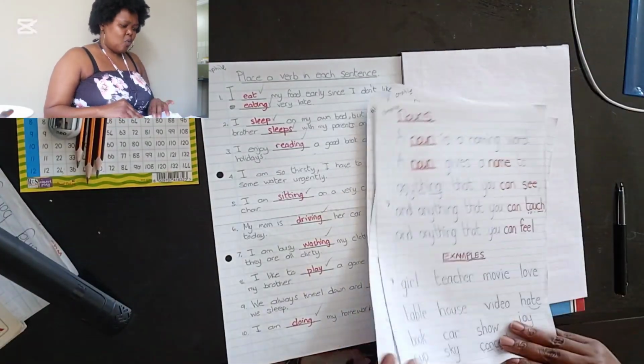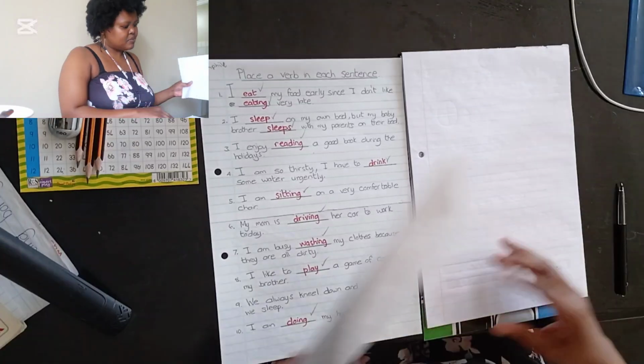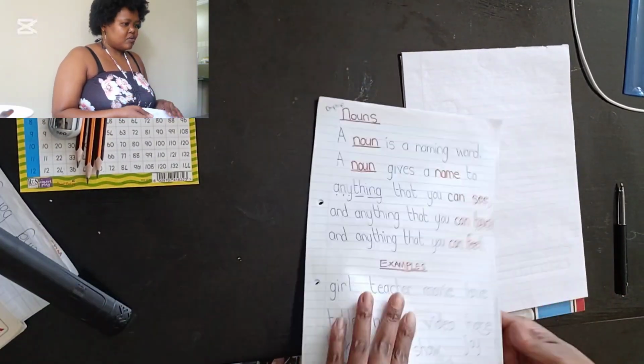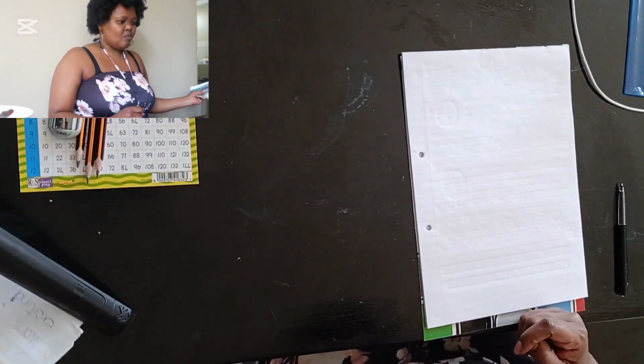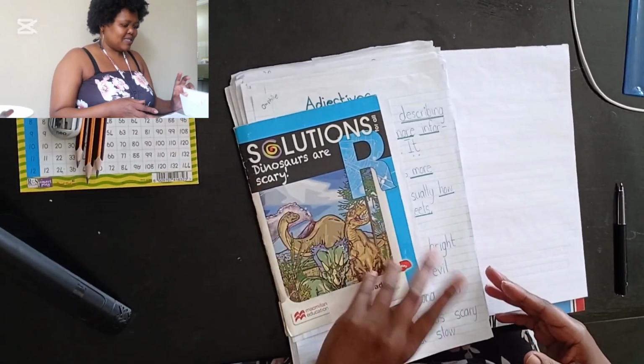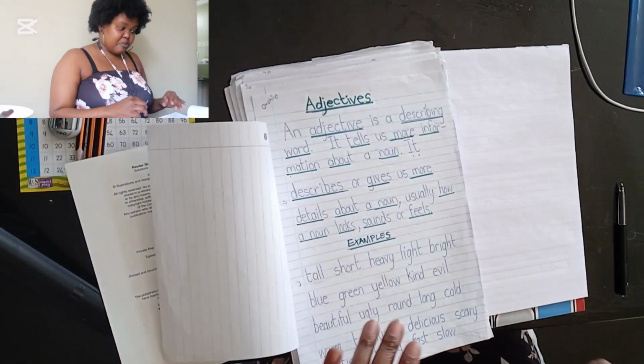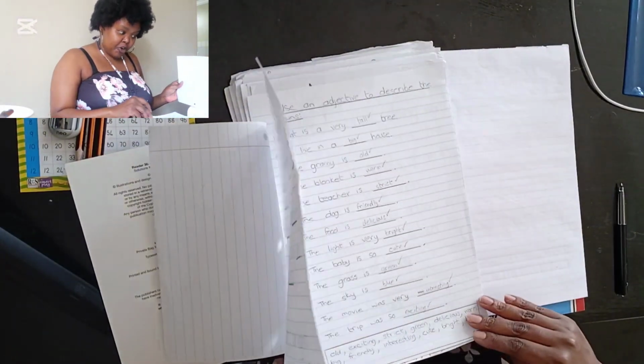Can you tell us what is a verb? Okay. A verb is... What is a verb? You just finished marking an activity of verbs.